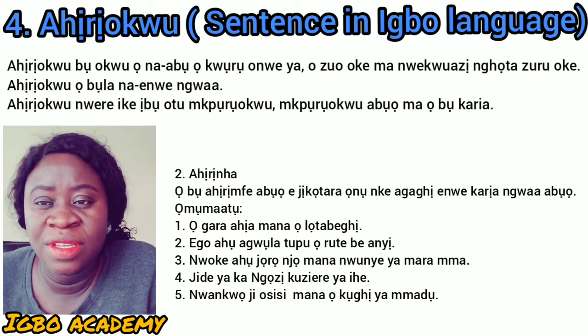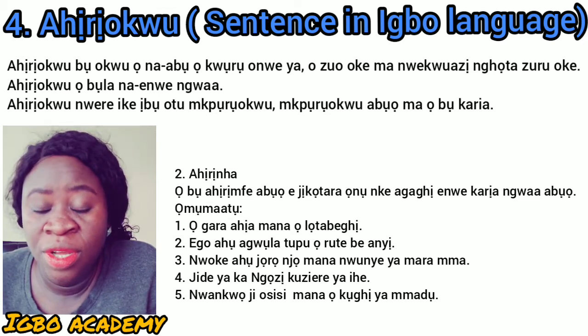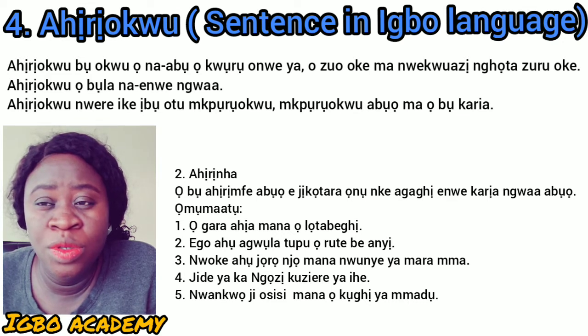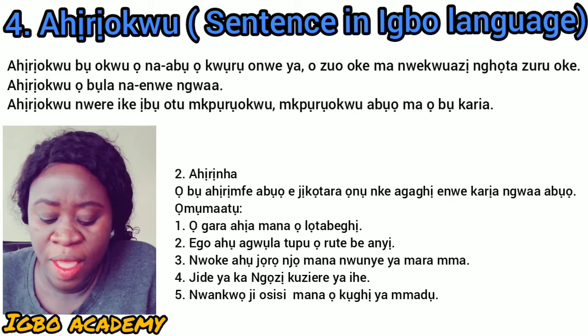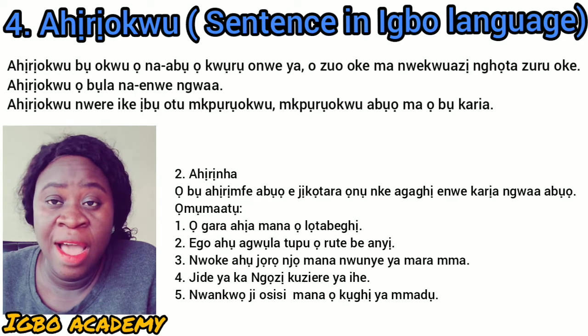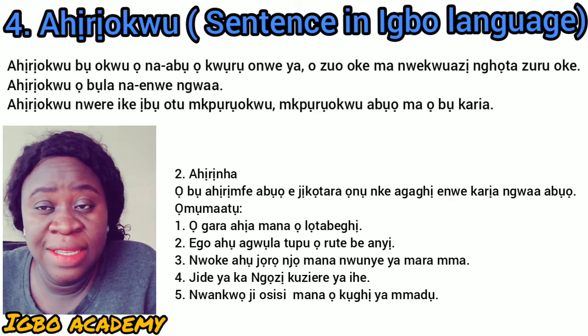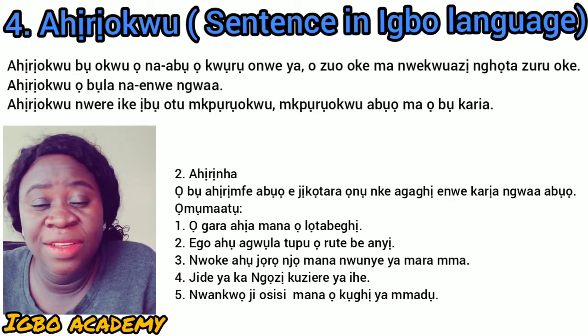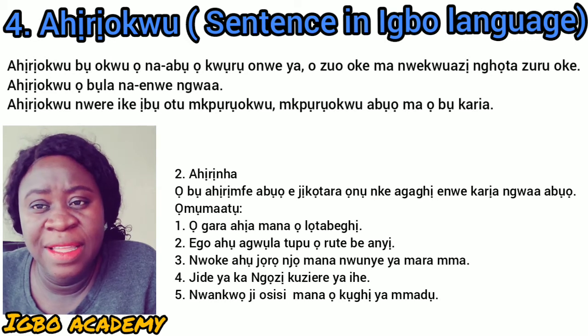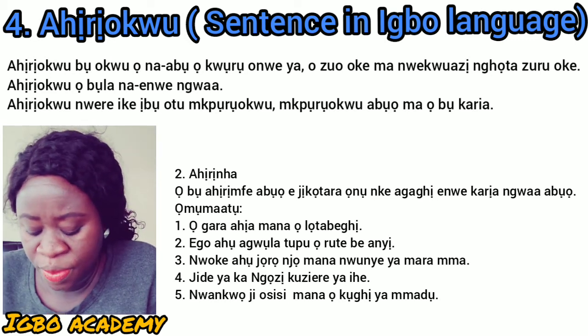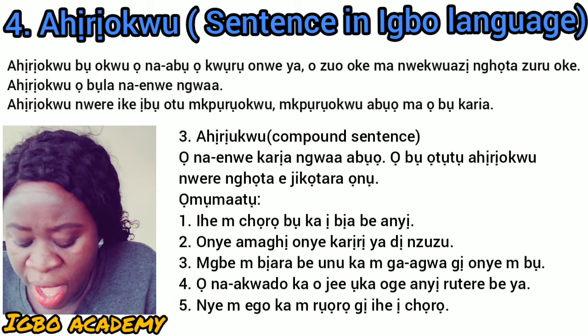It's just a group of words with one verb. So ahịrị nha has two sentences, each has a verb, linked with a conjunction. Then we'll go to the next one.